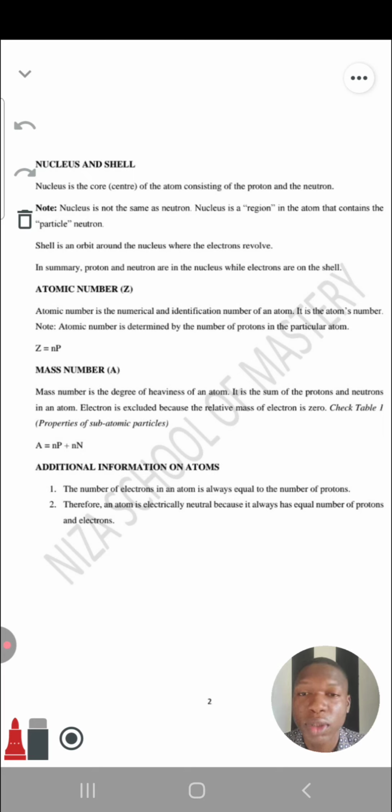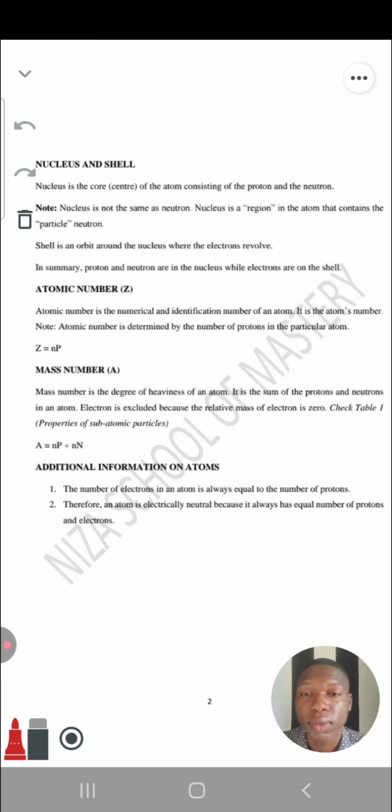So, additional information on atoms. Let me just round off with that. I won't really dwell on it; we'll meet more of it in our next classes. Number one, the number of electrons in an atom is always equal to the number of protons. Very important information. So once an atom has 5 protons, it will have 5 electrons. If it has 10 protons, it will have 10 electrons. You don't need to bother about knowing the number of electrons. Just check the number of protons. Once you know the number of protons, you know the number of electrons. They're always the same.